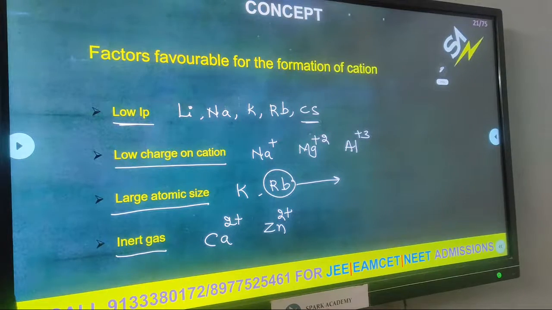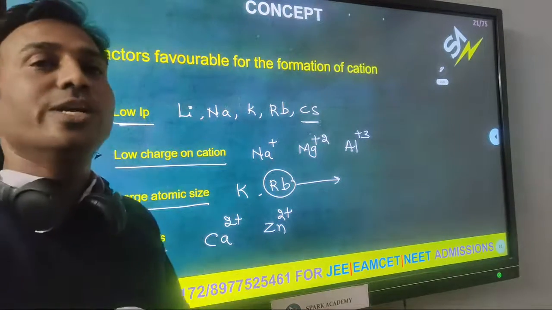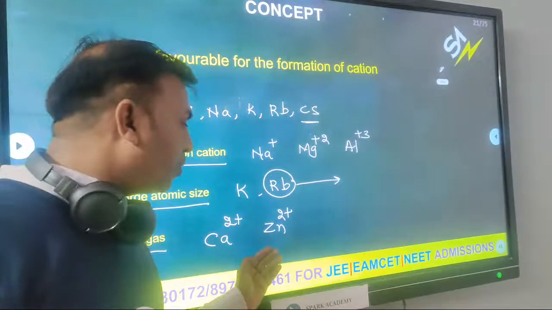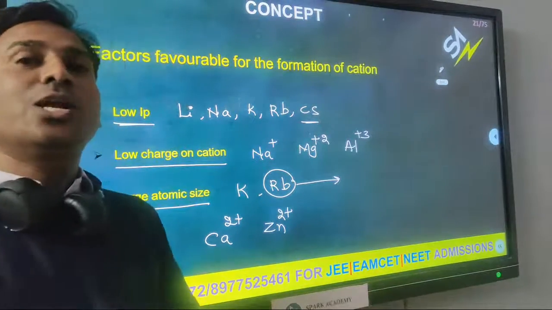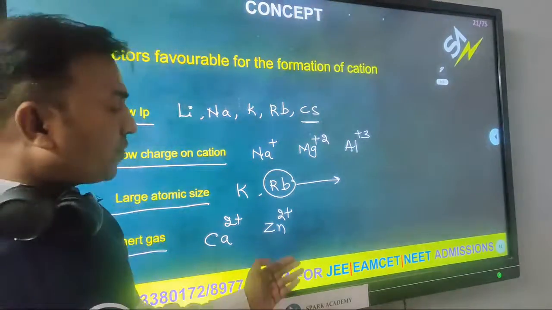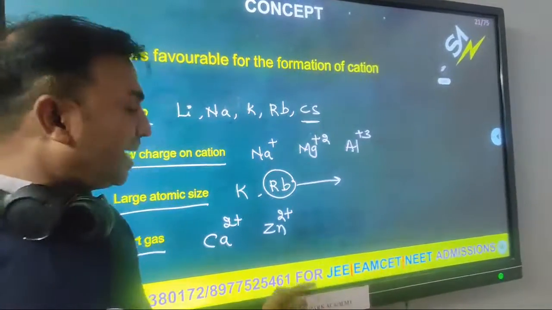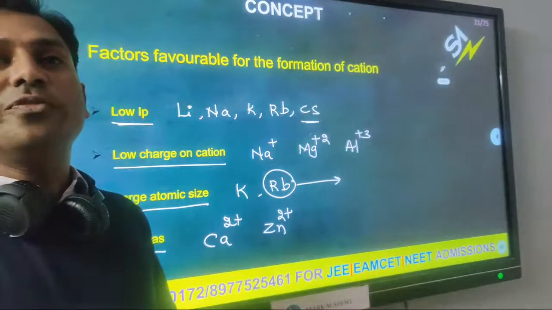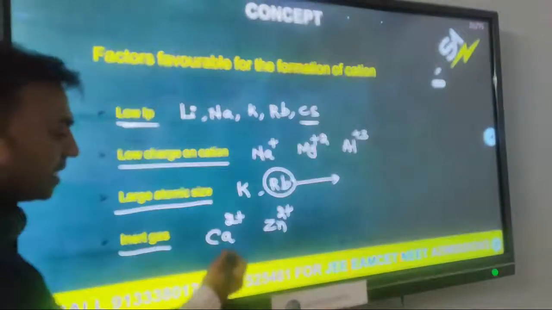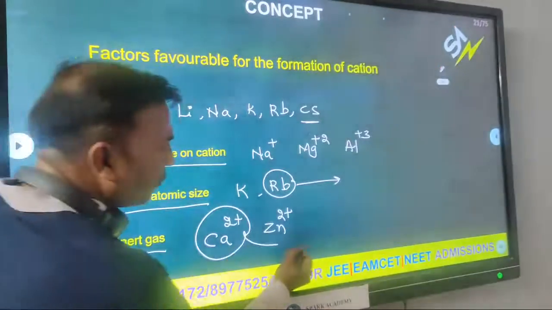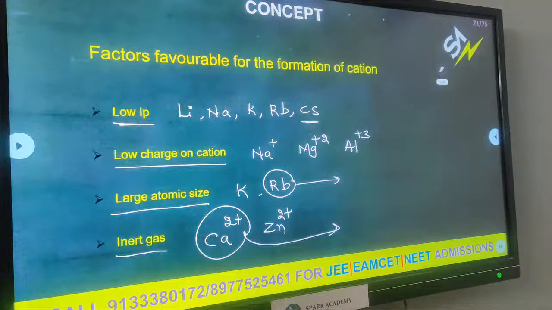So 18 electrons is called the inert gas electronic configuration. Now what about Zn2+? Zinc atomic number is 30. After losing 2 electrons, the count is 28, but it is not an inert gas configuration. So among these, calcium readily forms a cation. Why? Due to the inert gas configuration.